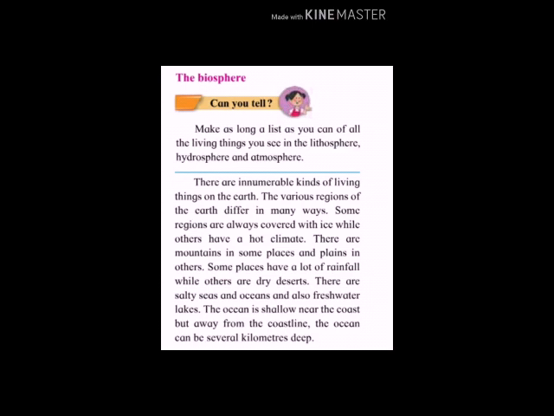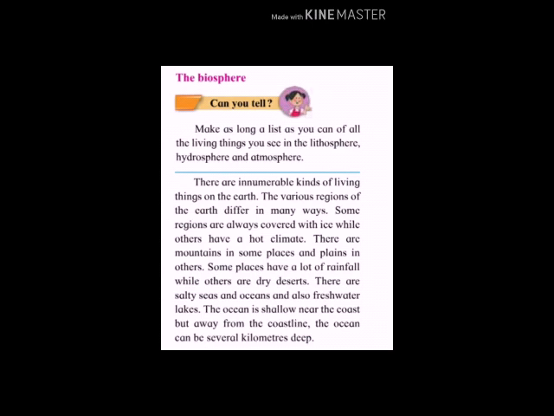Some of the places on the earth's surface, we find what? Rainfall is there. Highest rainfall takes place, like Cherrapunji and Mausiram are the places where we receive highest amount of rainfall. While some of the places are the dry deserts, means they are totally dry, not a single drop of rain falls over there. There are salty seas and oceans and also freshwater lakes.